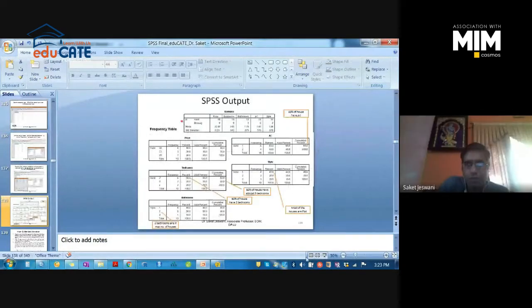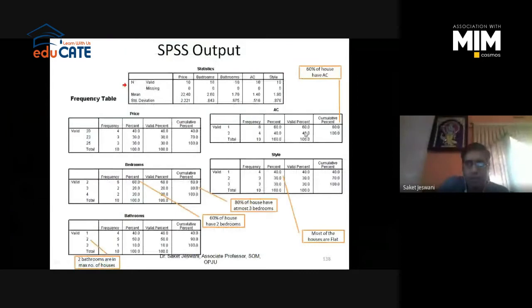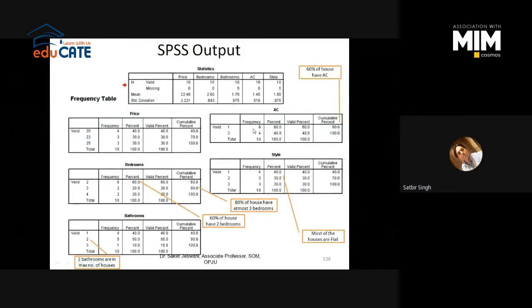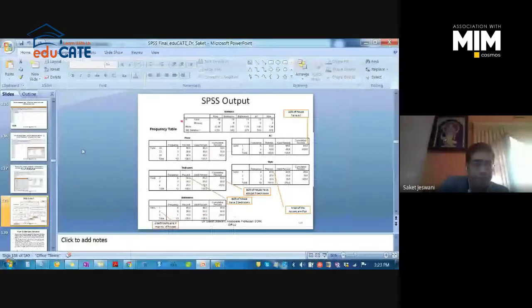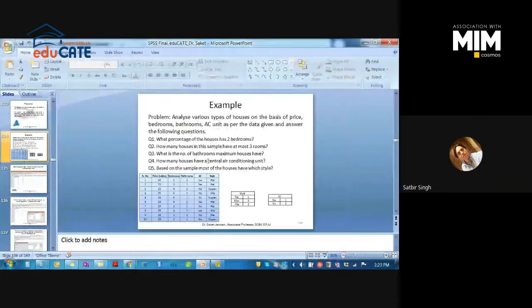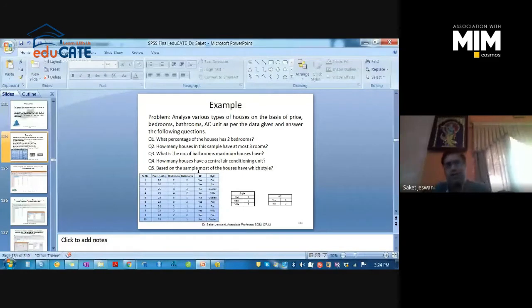So 60% of the houses have ACs. 1 was yes, 2 was no AC. So 6 frequency houses have ACs. That means 60% of the houses have ACs. Okay.